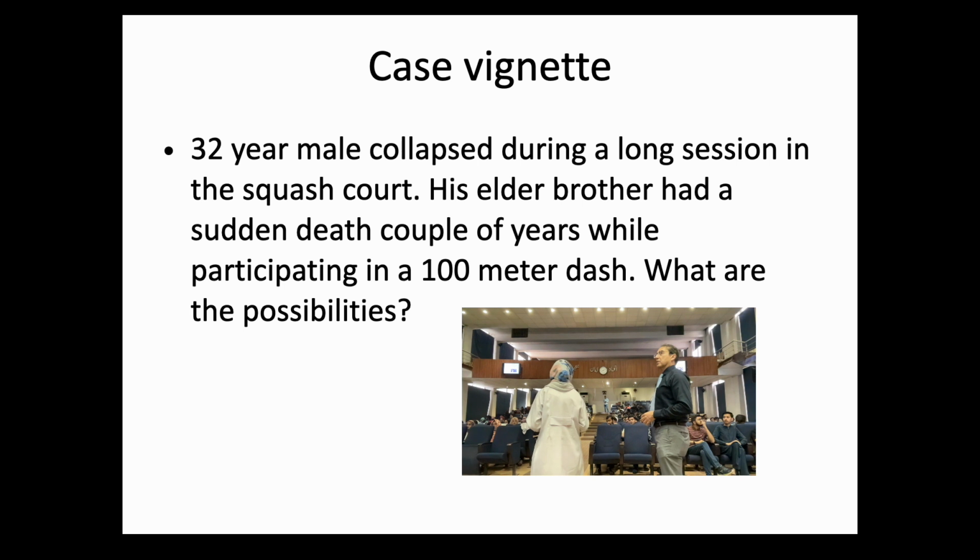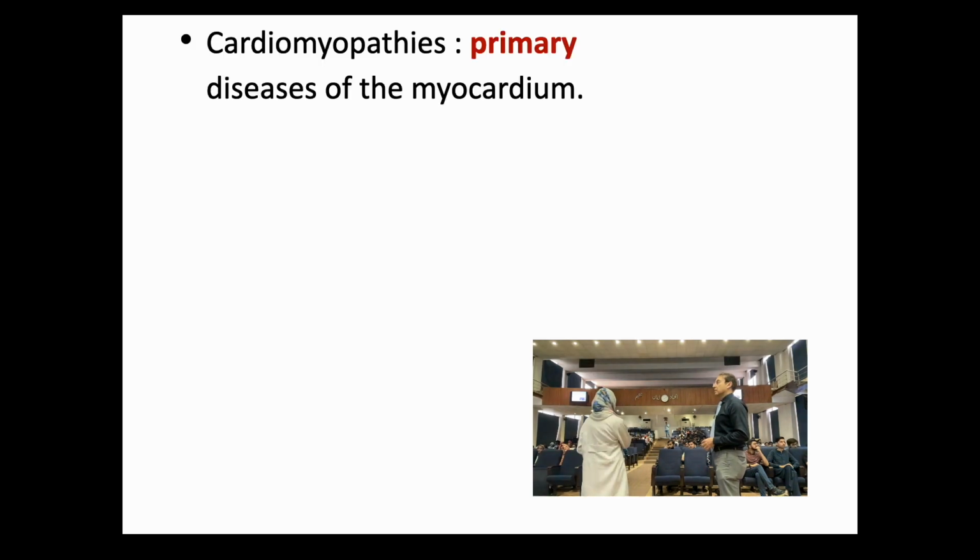So we start now with cardiomyopathy. Starting off with the cardiomyopathy, it says primary diseases of the myocardium. Now what does primary mean? It means that if the myocardium is being affected as a result of some other cardiac issue, for example hypertension, or a coronary artery disease, or a valvular heart disease, or say a congenital heart defect, these are not grouped under the heading of cardiomyopathies. So it needs to be an intrinsic problem, a primary disorder of the myocardium.